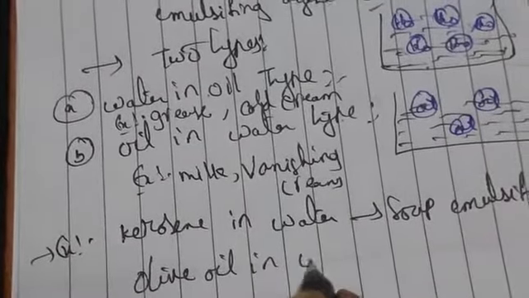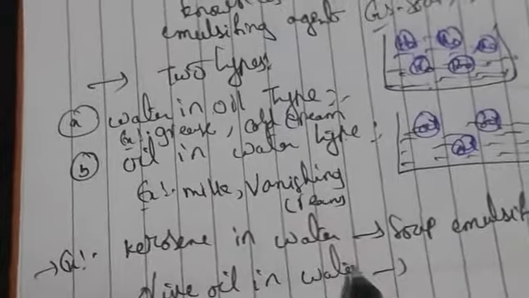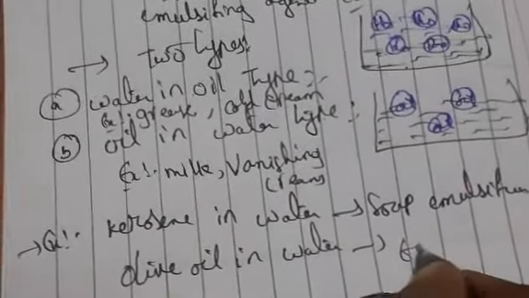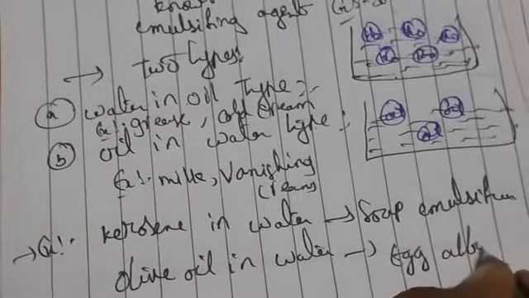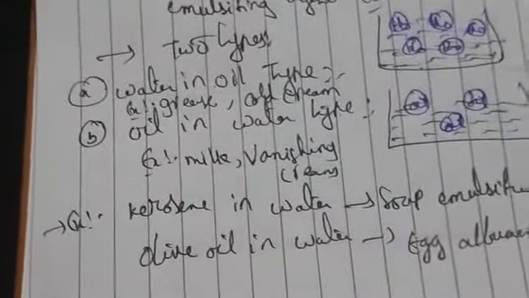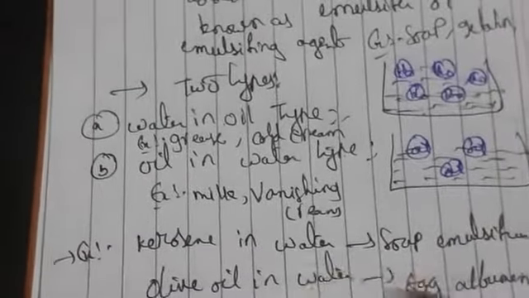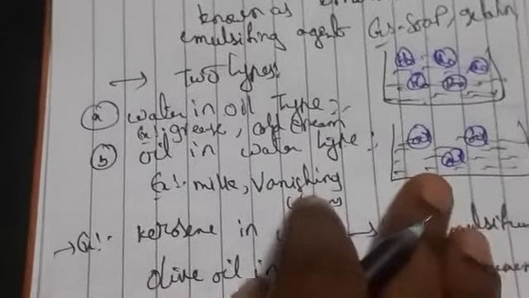What is the third substance here? We add egg albumin, which means egg white, not the yellow part. Like this we have different types of examples.